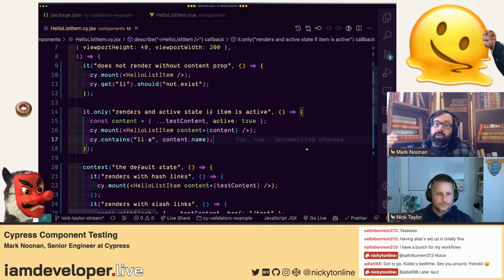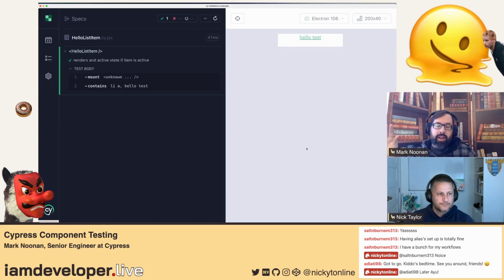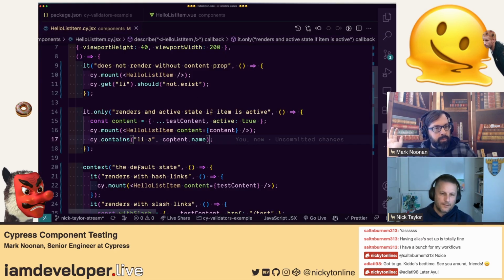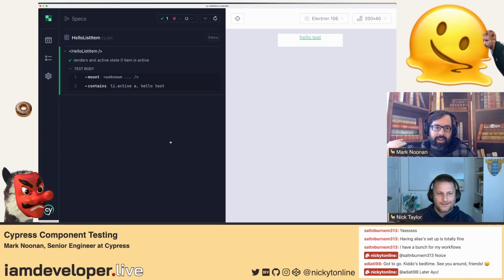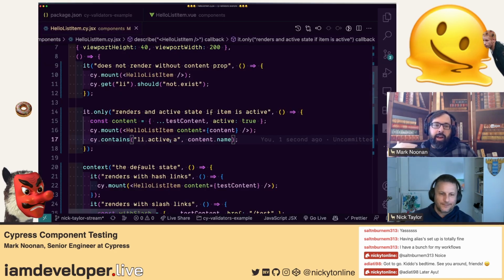And if we wanted to assert the class, I would just change my contains selector to be li.active. So we keep the a, and you could just modify exactly where the active goes, on the wrapping list item, which is the kind of detail on the item that makes you not want to test it like this. Cool. So this is why this is my favorite of the Cypress commands for assertions: you have all of the power of that first argument to be anything about the DOM you care about, and nothing you don't care about.